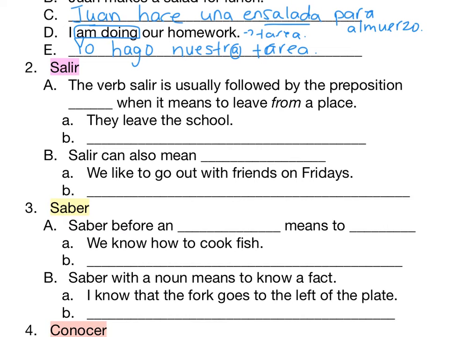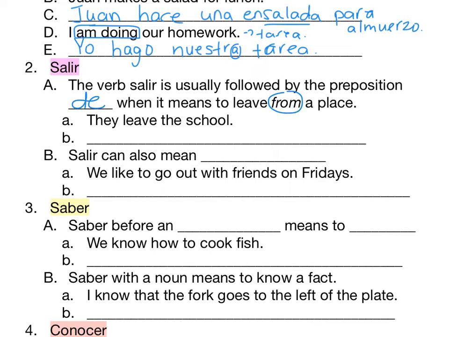Salir. Let's talk about salir. The verb salir is usually followed by the preposition de when it means to leave from a place, because de can mean from. It, of course, can mean of as well, but we're going to use it as the word from when we're talking about leaving. Now, we don't really use this in English.